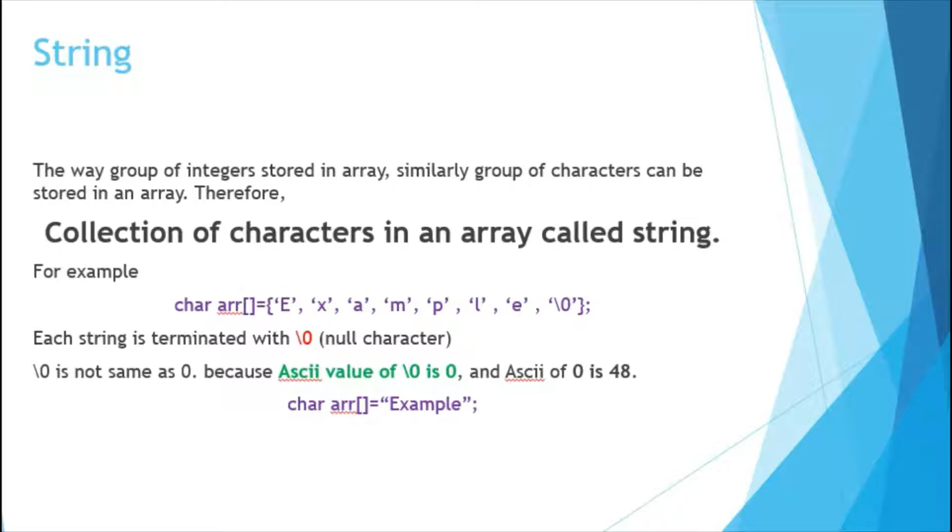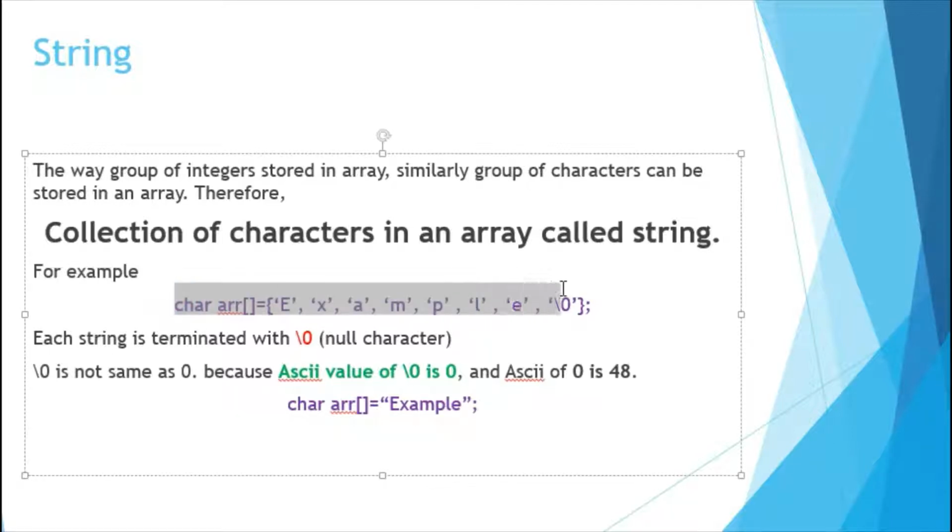Arrays can be initialized and declared at the same time, as you can see. When you initialize and declare your array, you have the option that you either give the size of the array or you may leave the size of the array, because the compiler will give the size depending upon the values you have given.